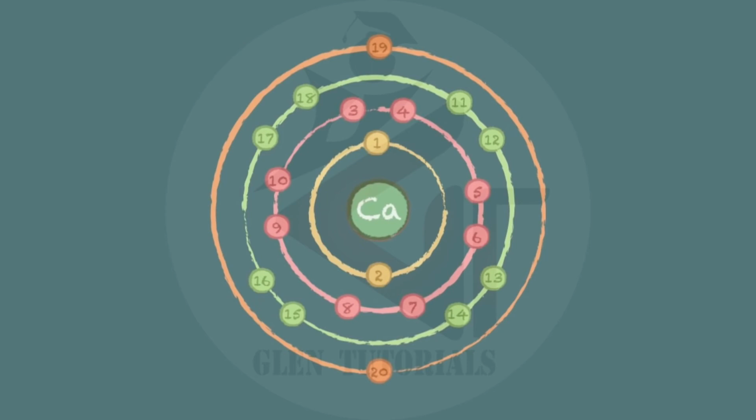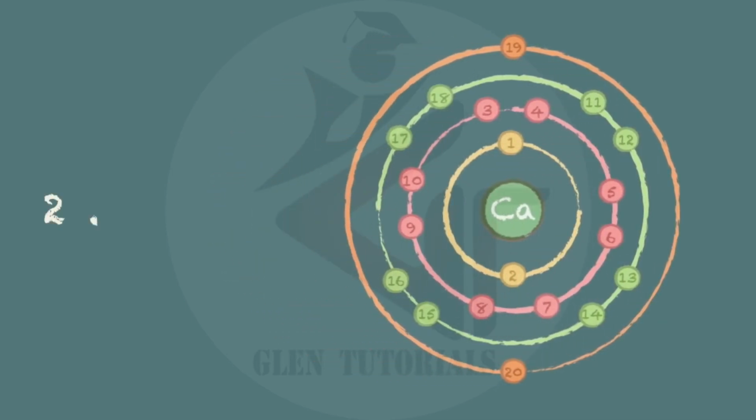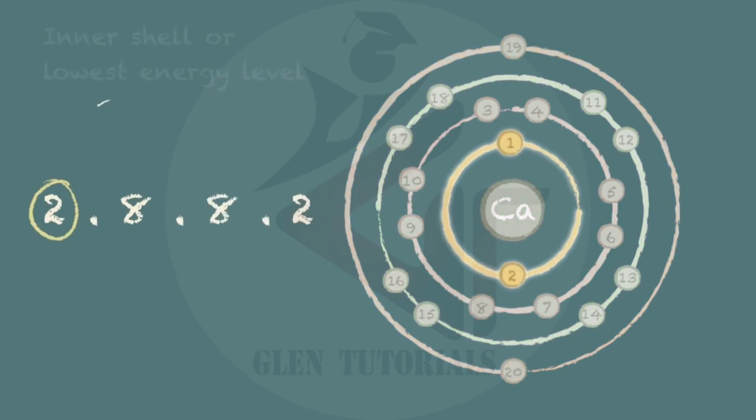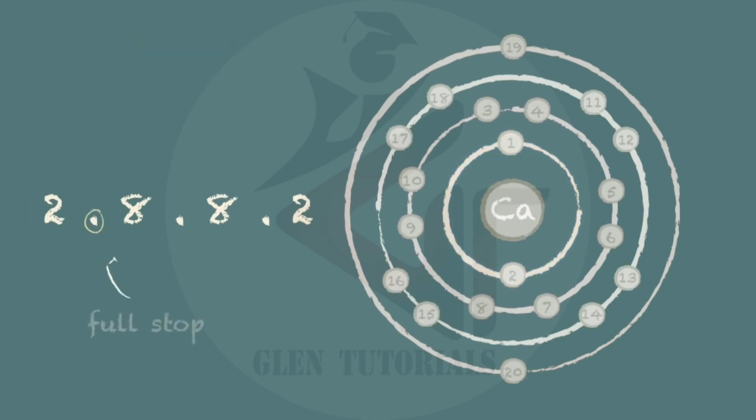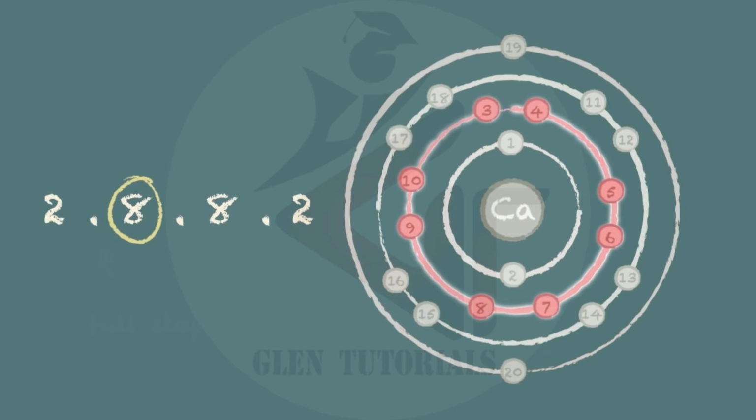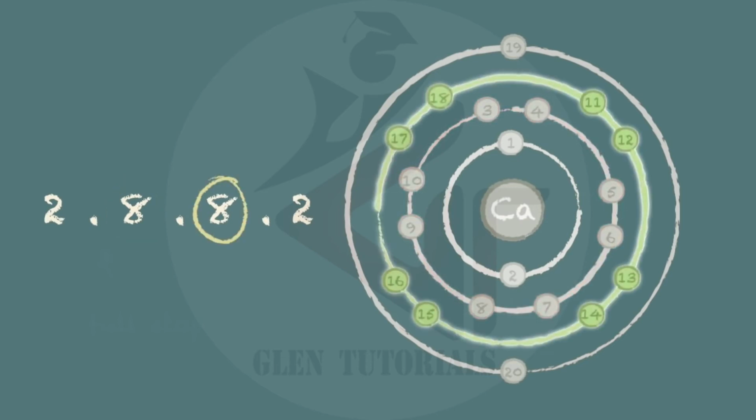Note that as we fill up each level, we've been drawing the electrons evenly spaced out on each shell. This is to keep the diagrams tidy and make it easier to count the electrons. And what's more, there's a shorthand way of writing this down. 2,8,8,2. The first number represents the inner shell or lowest energy level. The full stop shows how the electrons are separated between the shells. The second number tells us how many electrons are in the next shell, followed by the third and fourth shells.